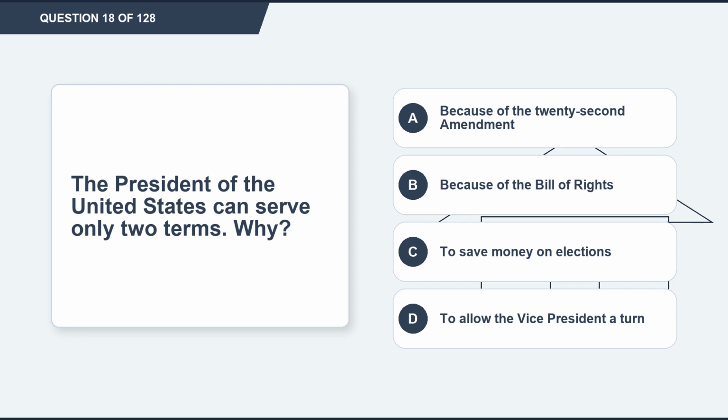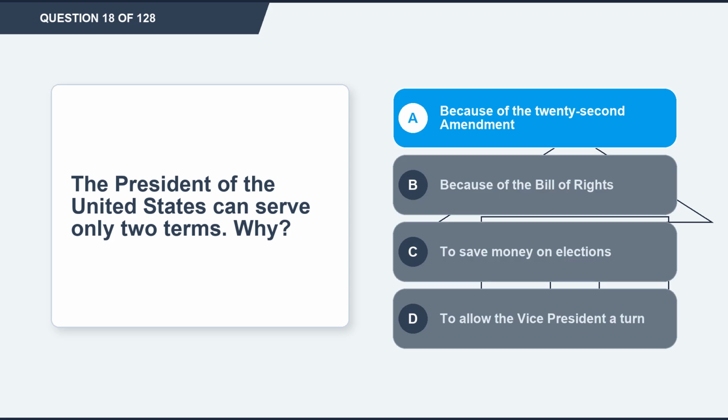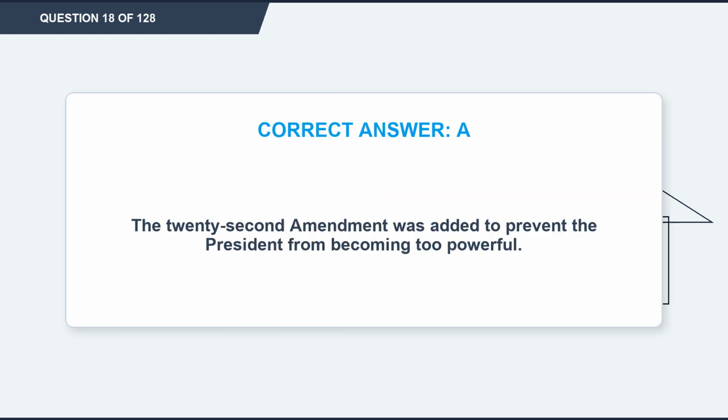Question 18. The President of the United States can serve only 2 terms. Why? Option A, because of the 22nd Amendment. Option B, because of the Bill of Rights. Option C, to save money on elections. Option D, to allow the Vice President a turn. The correct answer is option A, because of the 22nd Amendment. Explanation: the 22nd Amendment was added to prevent the President from becoming too powerful.